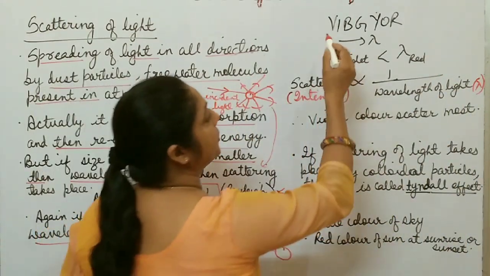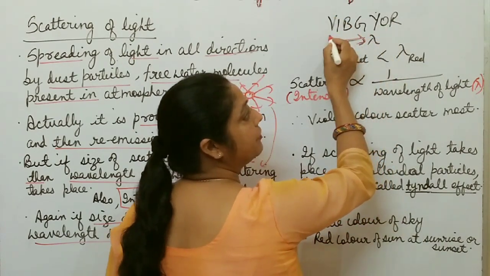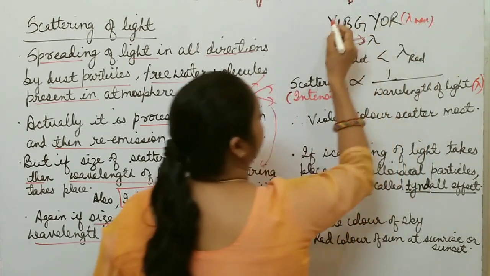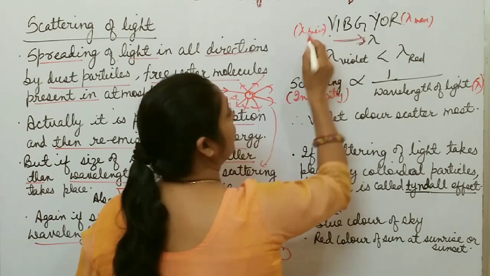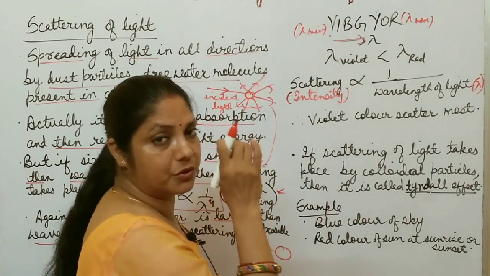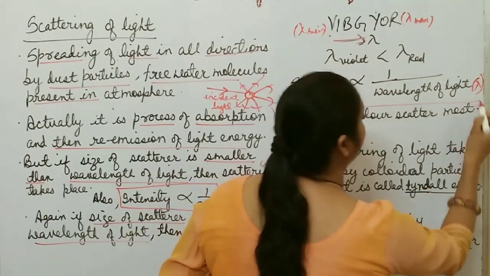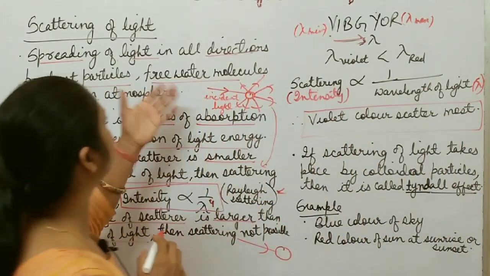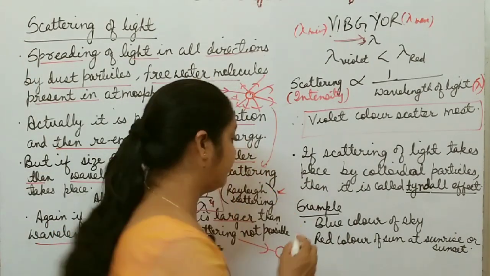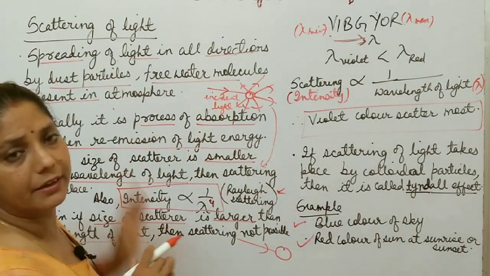And you know wavelength increases in this order from violet to red. So violet has minimum wavelength, red has maximum wavelength. Red color has lambda maximum, and violet has lambda minimum. If violet has minimum wavelength, it means scattering for violet color is most. Violet color scatters more than red color. So this one is important. Violet colors scatter most. There are different phenomena based on this scattering of light, like the blue color of the sky, and red color appearing at sunset or sunrise. All this happens due to scattering of light only.